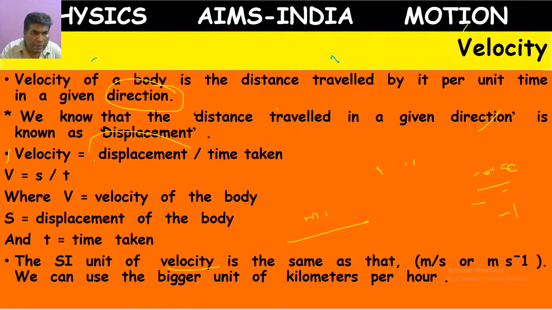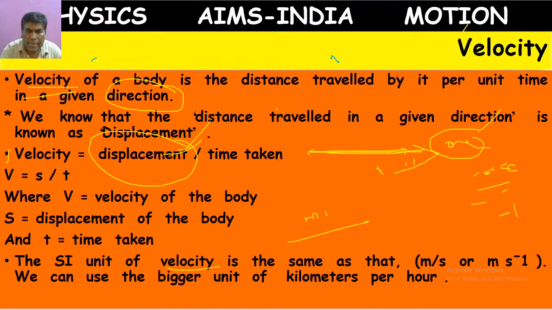Velocity depends on displacement, and displacement is a vector, so velocity is also a vector. Displacement means going in a straight line, in one direction. Quantities which depend on direction we call vectors.